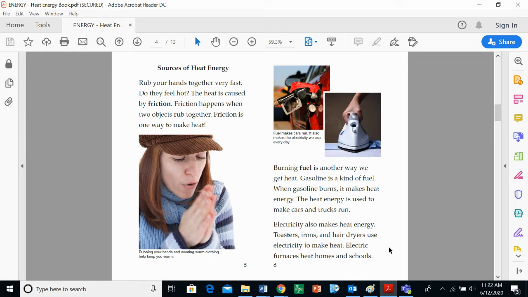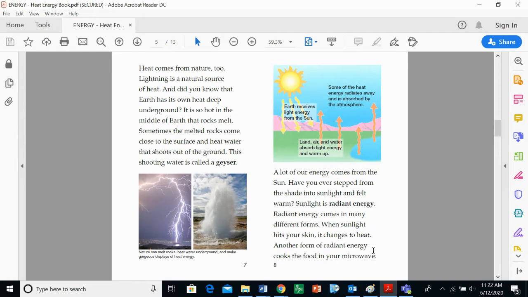Electricity also makes heat energy. Toasters, irons, and hair dryers use electricity to make heat. Electric furnaces heat homes and schools. Heat comes from nature too. Lightning is a natural source of heat. And did you know that Earth has its own heat deep underground? It is so hot in the middle of the earth that rocks melt. Sometimes the melted rocks come close to the surface and heat water that shoots out of the ground. This shooting water is called a geyser.